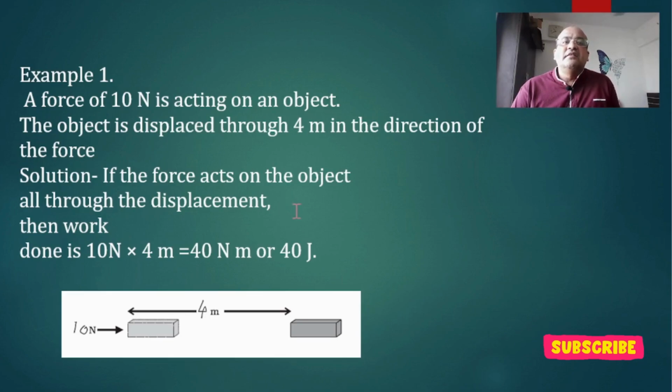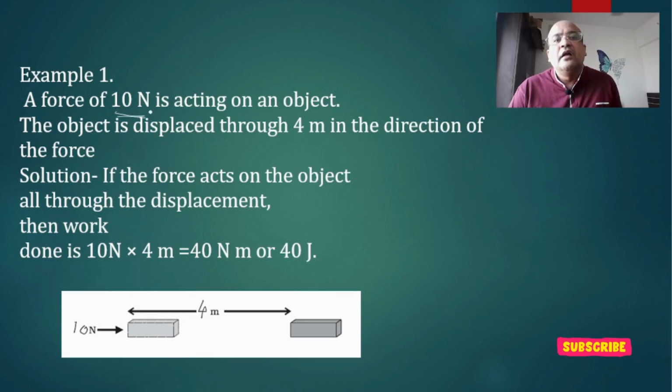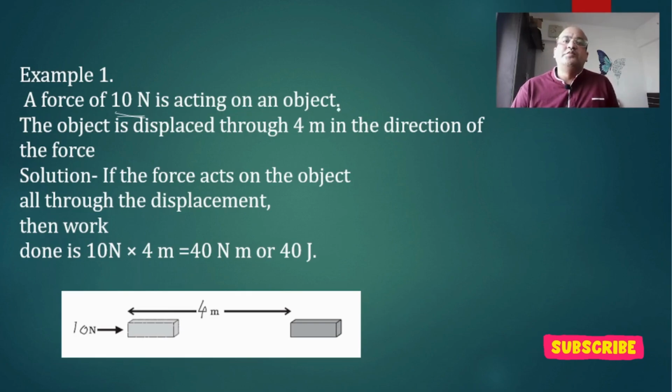Let's take one example to solve. A force of 10 Newton is acting on an object.